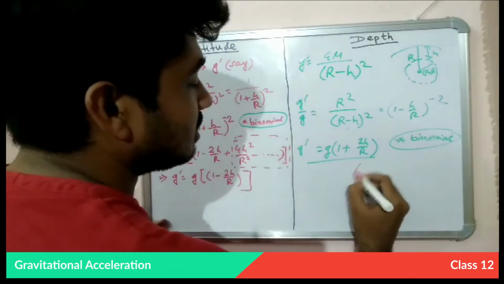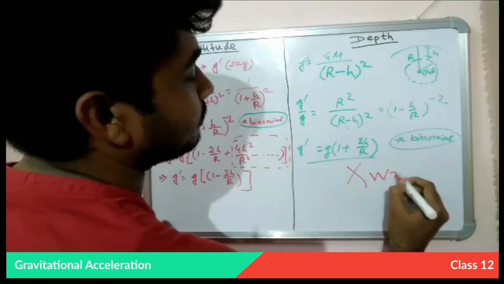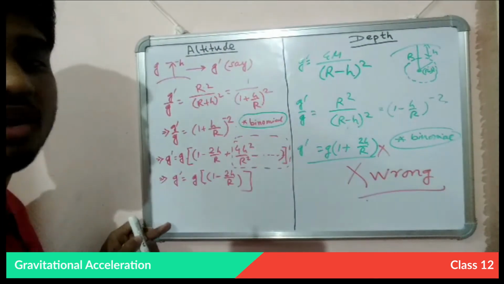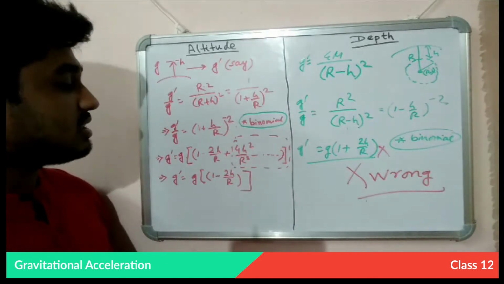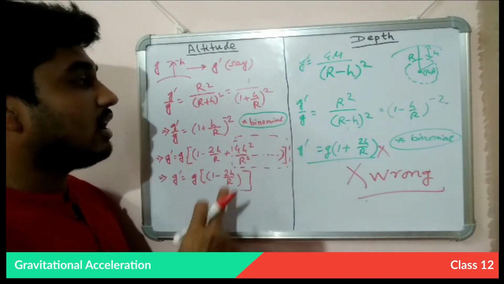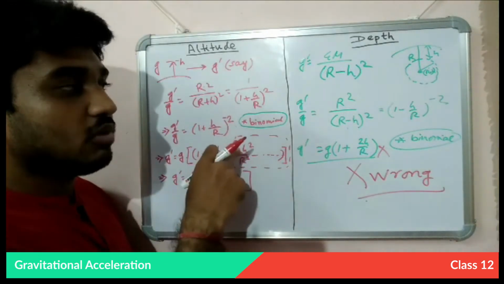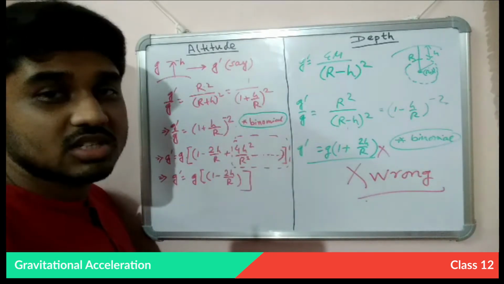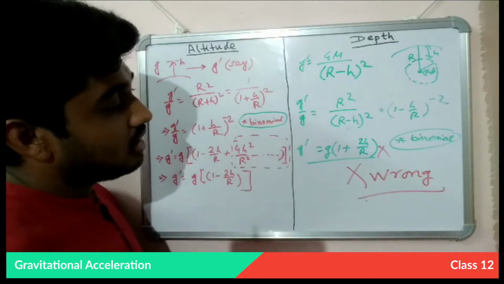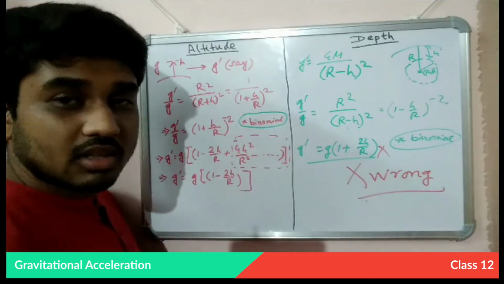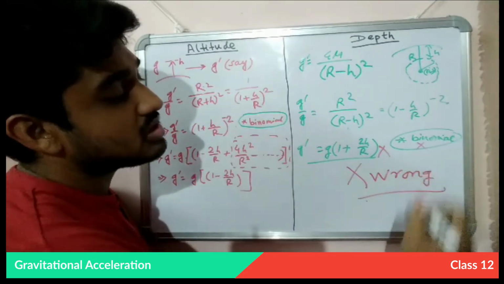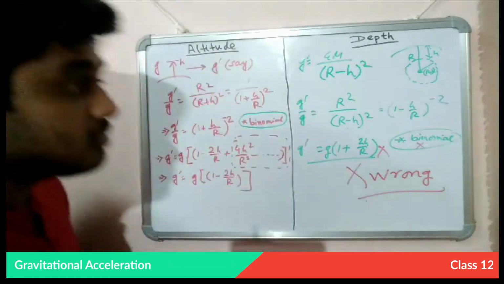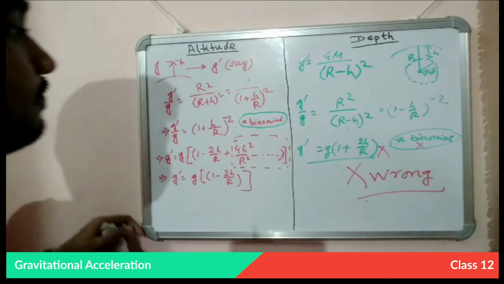but the catch is that this is the wrong value. Why? We can find the change at altitude by this formula, but we can't find the change in gravitational acceleration in depth by this formula. For the depth case, binomial is not applicable here. Why? So let's come to the discussion.